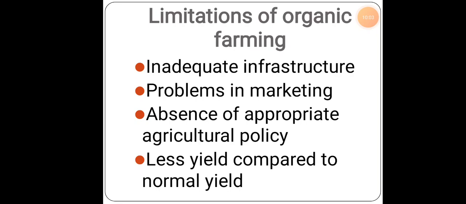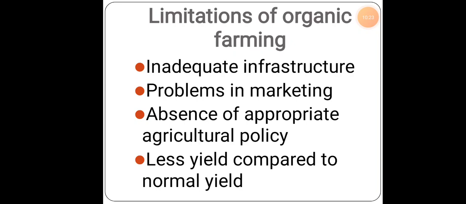People might think even the chemical tomato looks similar to the organic tomato. So even if you tell them it's an organic tomato, the consumers might not be convinced to purchase that particular product. So that is also one of the major things under agricultural policy.